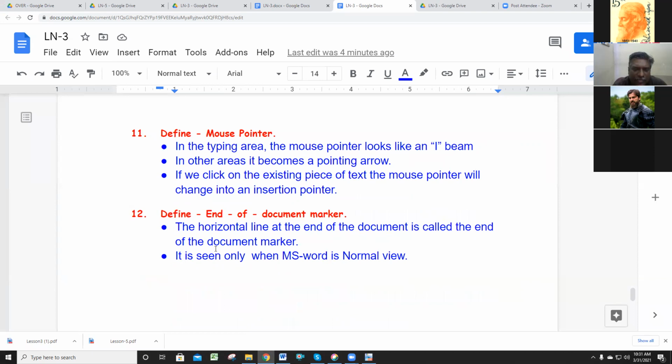Then end of the document marker. What is the meaning of end of the document marker? The horizontal line at the end of the document is called the end of the document marker. It is seen only when MS Word is in normal view. I will show you that.